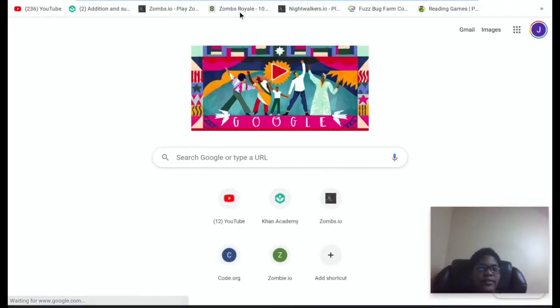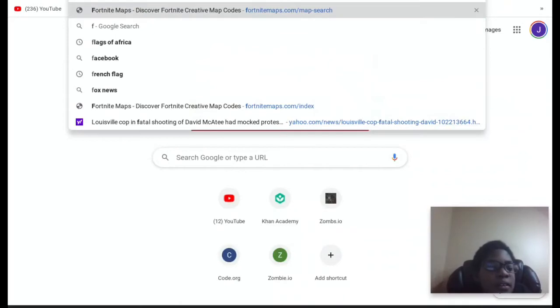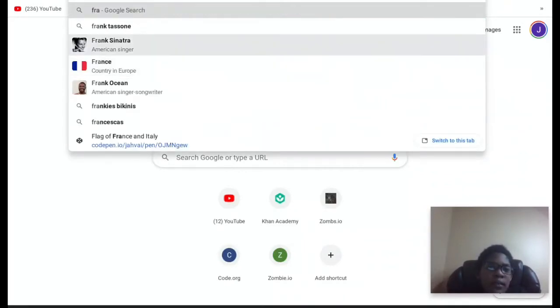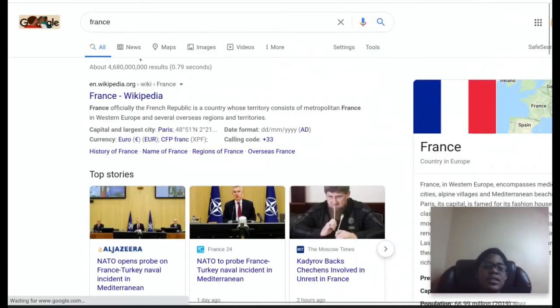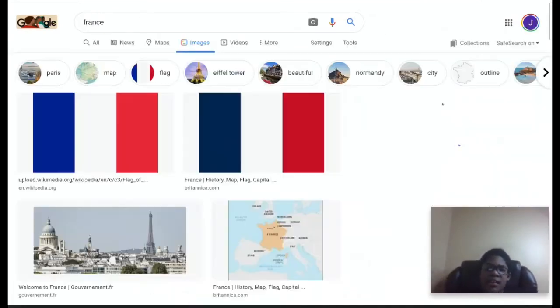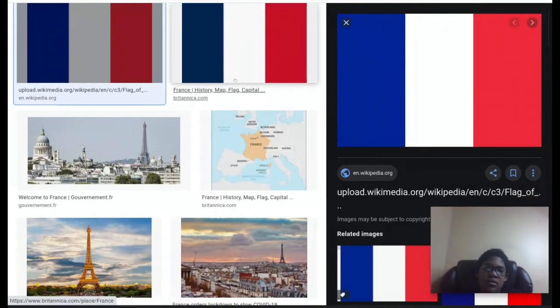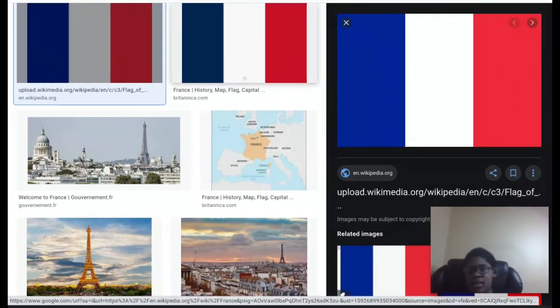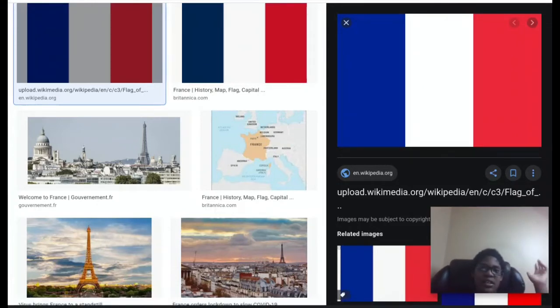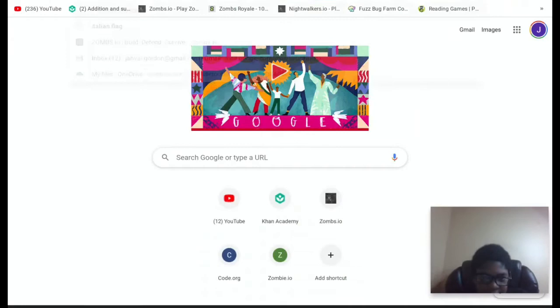So here, the first thing we're going to want to do is type the first one that we're going to do, which is France. So here's the flag. It's just blue, yellow, and red. Now next is Italy.